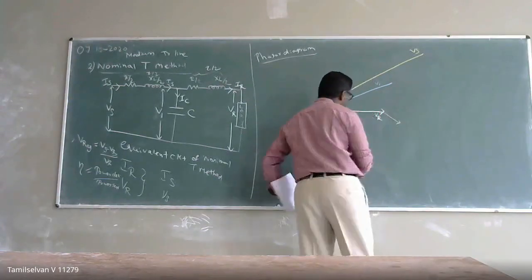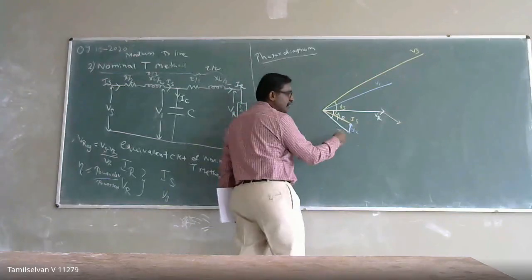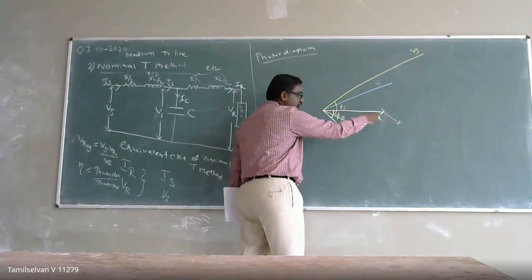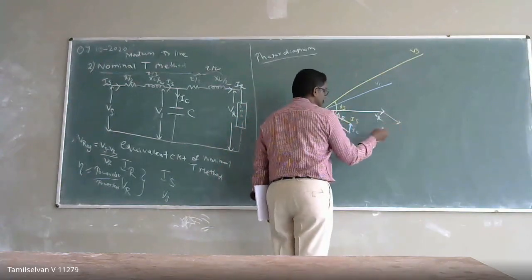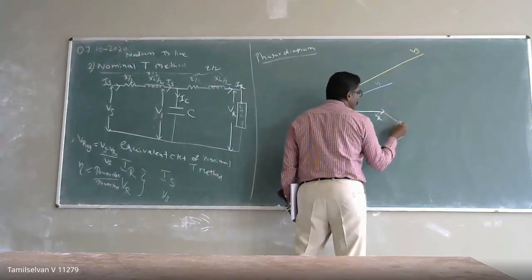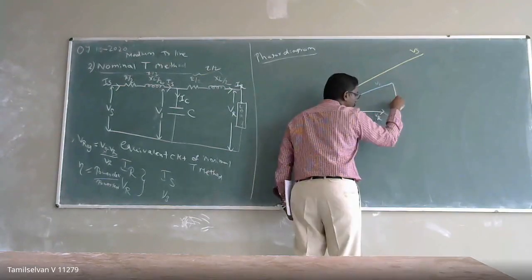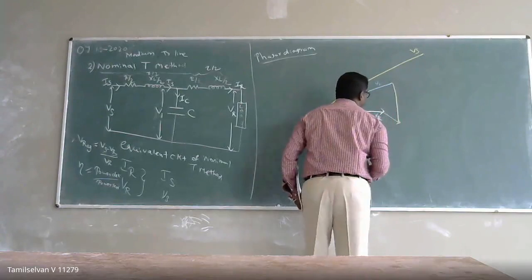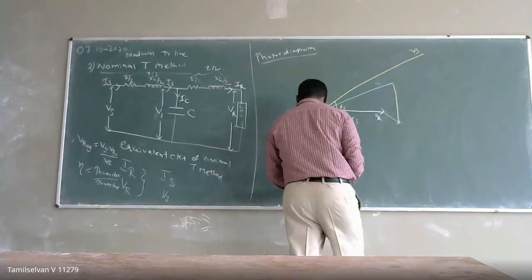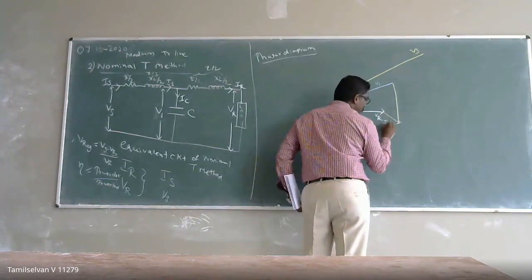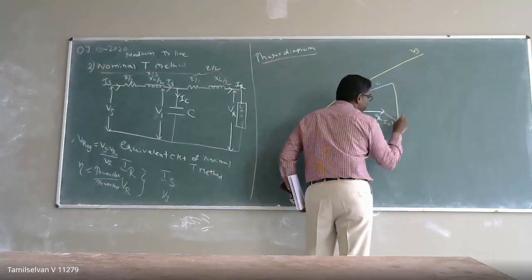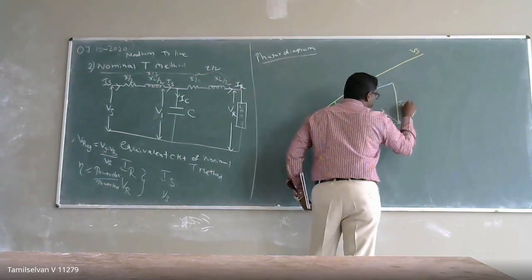This is my resistive drop, because resistance is in phase with voltage and current. So this is the resistive drop, and this is my inductive drop. The inductive drop is going to be at 90 degrees. So this is my IR R by 2, and IR XL by 2.